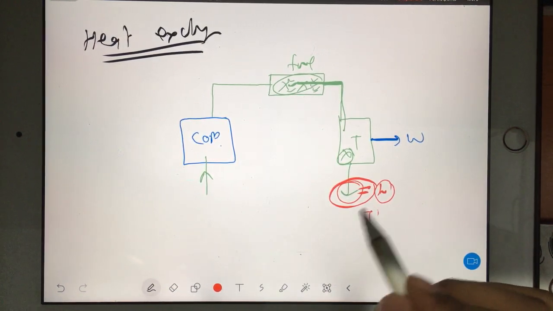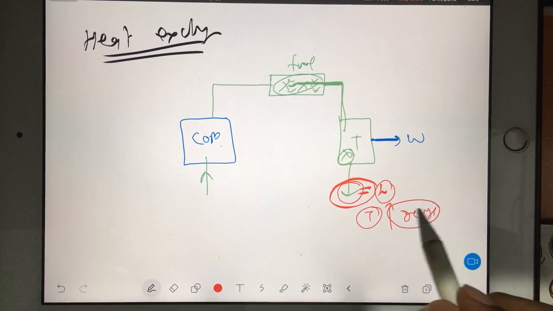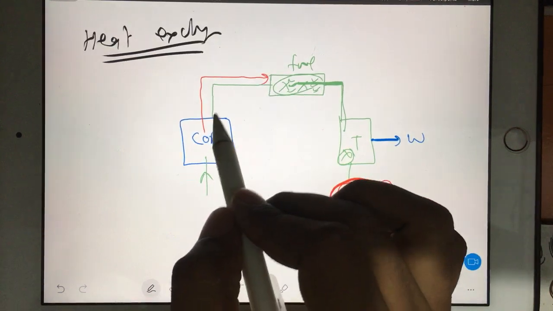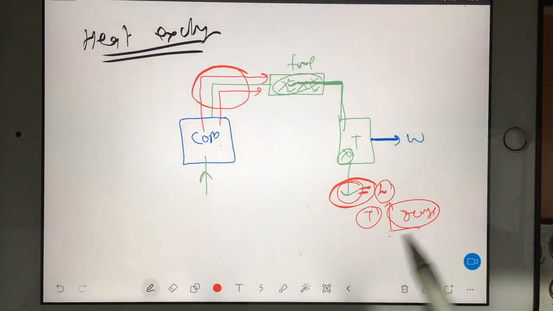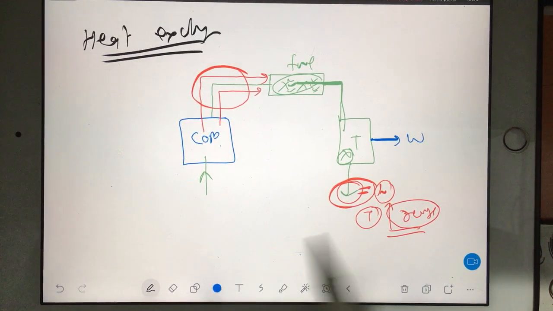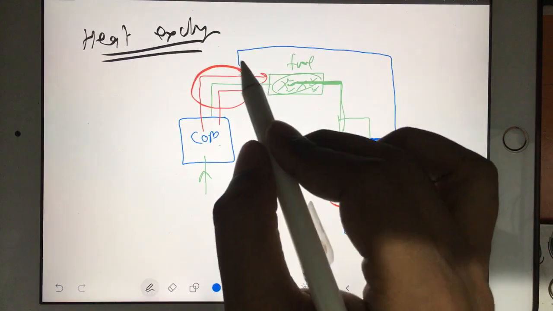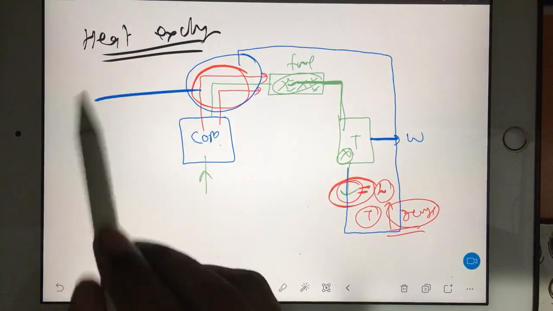So that high temperature you can reuse. How can you reuse? Whatever air is coming from here, you can heat up this air with the help of this temperature. So for that you bring these gases to heat here and then from here you eject the gases.